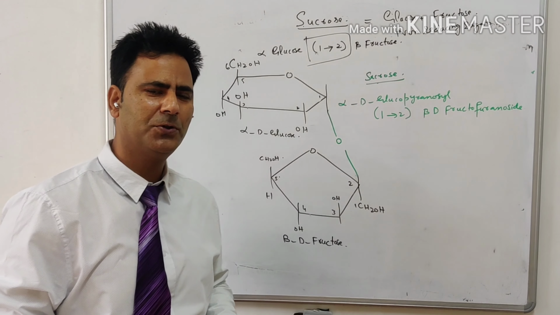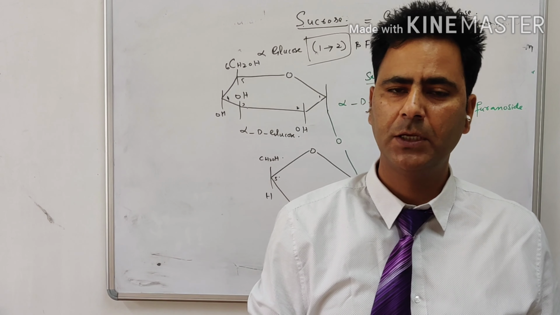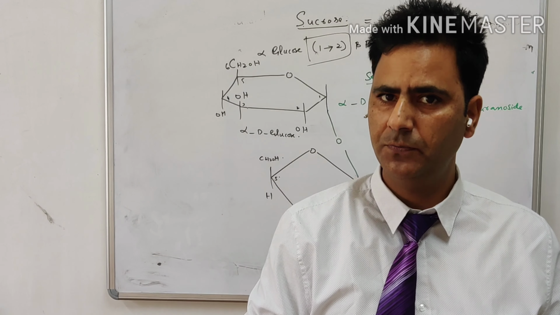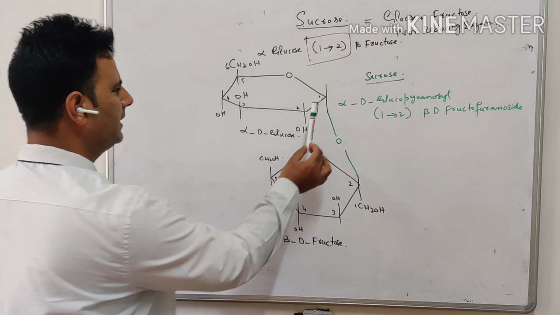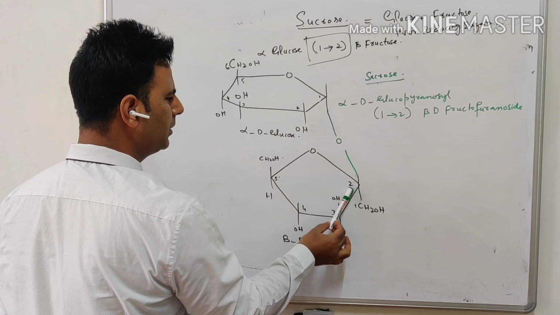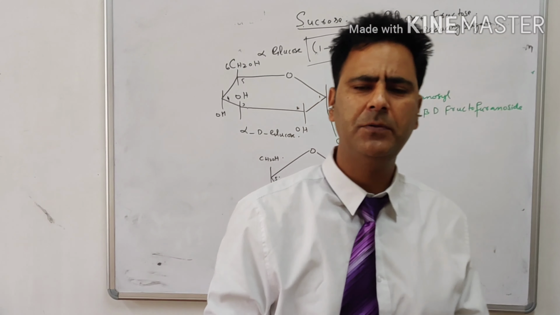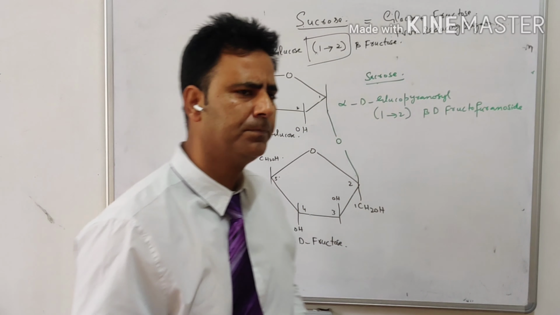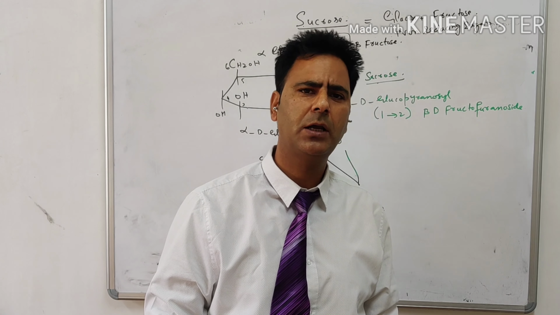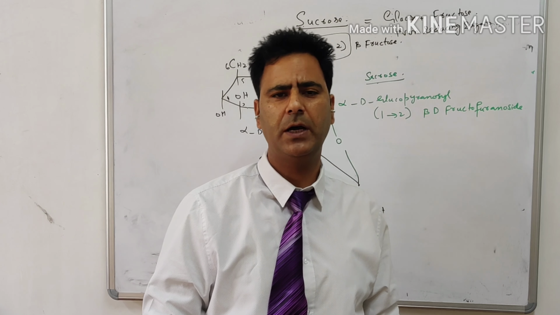Sucrose is a non-reducing sugar. It means all the anomeric carbons should be busy, should not be free. There should be no anomeric carbon which is free. Here we have the anomeric carbon at position number 1, it is bound. We have the anomeric carbon at position number 2, it is also bound. Therefore, there is no anomeric carbon which is free. In case of sucrose, we can call it a non-reducing sugar. It has no capability to reduce Cu2+ to Cu+, right?